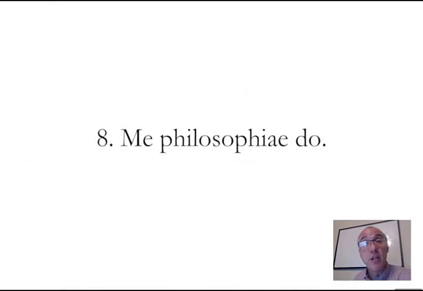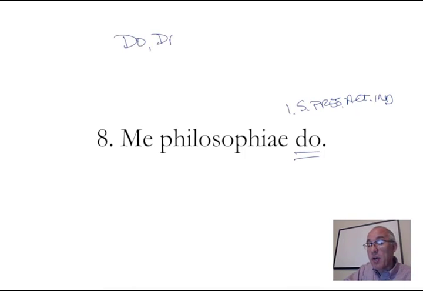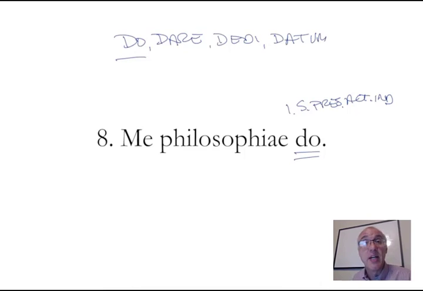Number 8, me philosophiae do. Do is not a deer in this case. It is the first person singular present active indicative, from the verb do, dare. Because it's so small, dati datum, it often poses problems, but the first principal part of any verb in the Latin dictionary is I blank, I whatever.